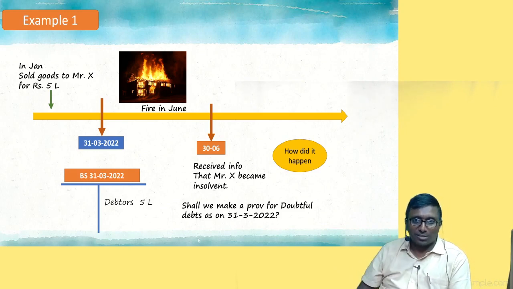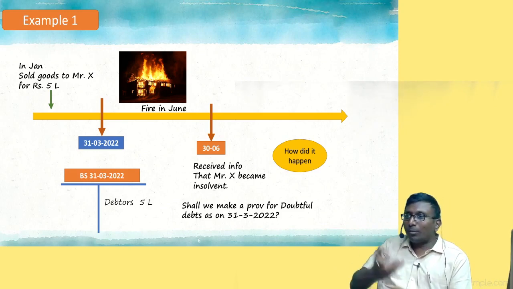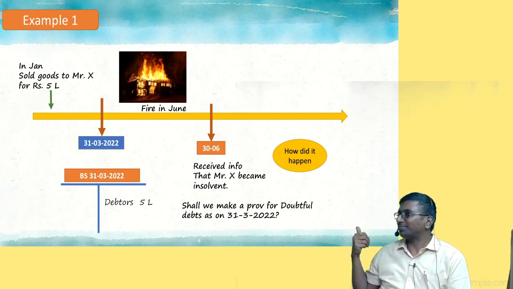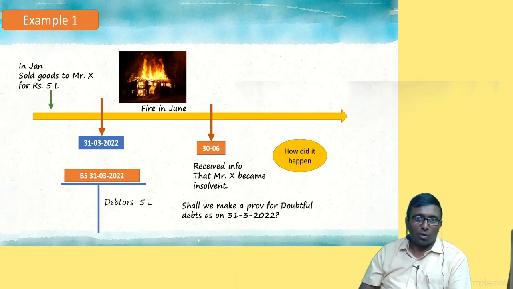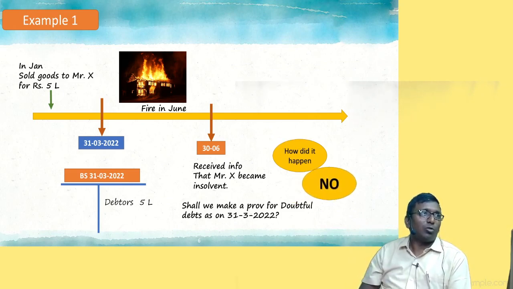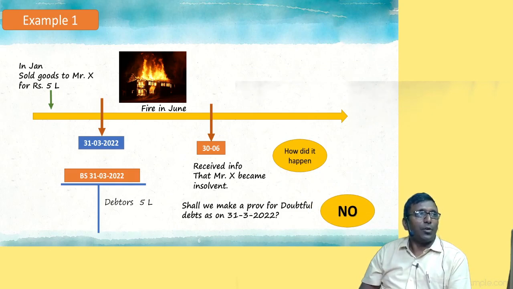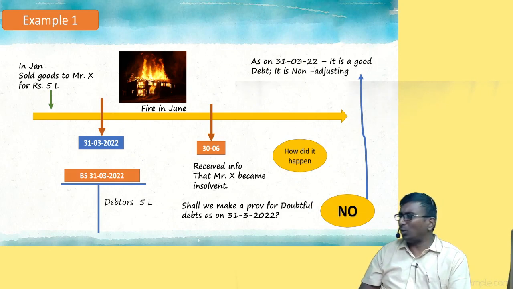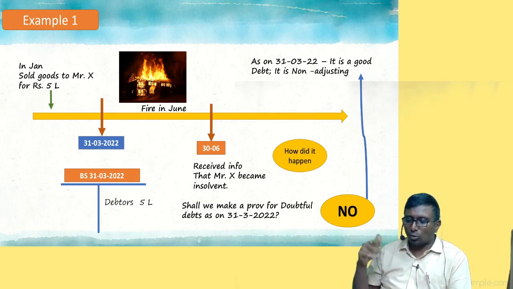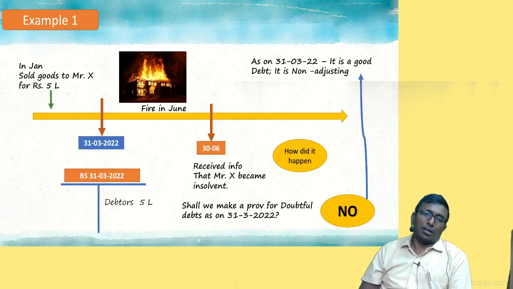You don't need to tell this. Information, news came late. But thank God my books are not closed, so I can record it at least now. Are you getting my point? That is the beauty of this point. As on 31st March, it's a good debt. Why should I book a loss for last year? He became bad subsequently. That hit should go to next year, but not to the last year.